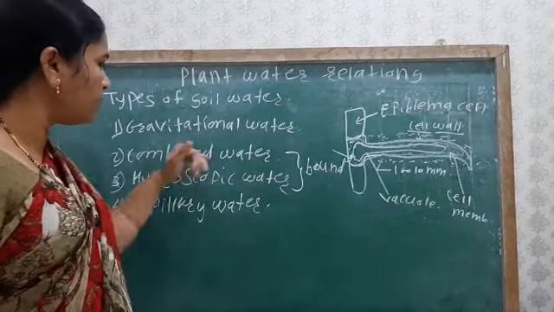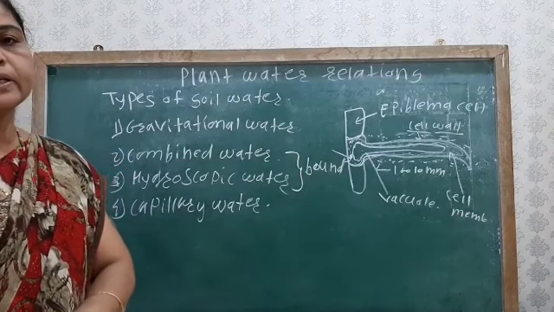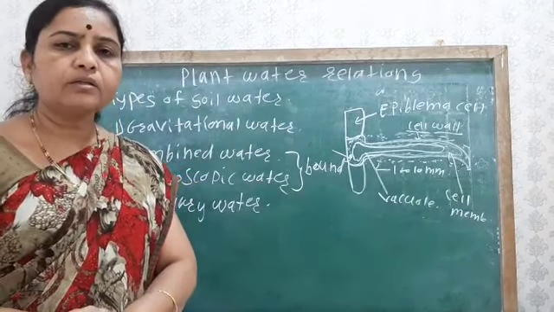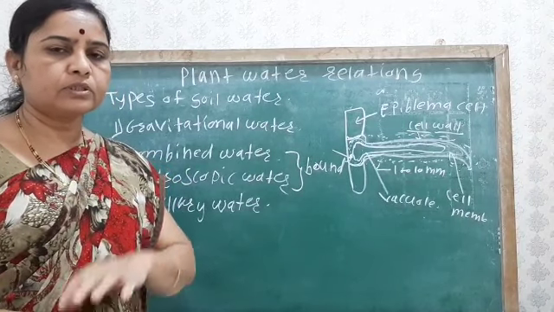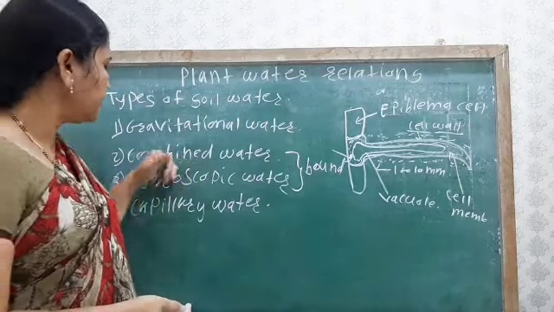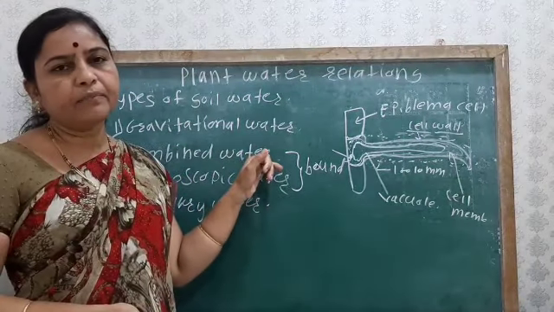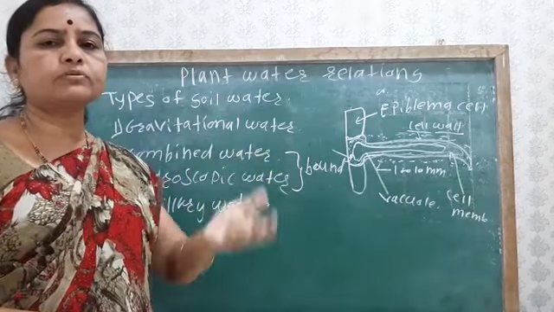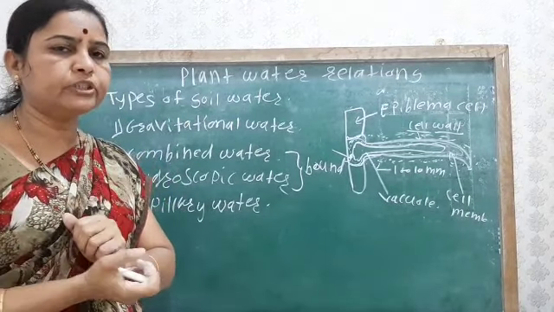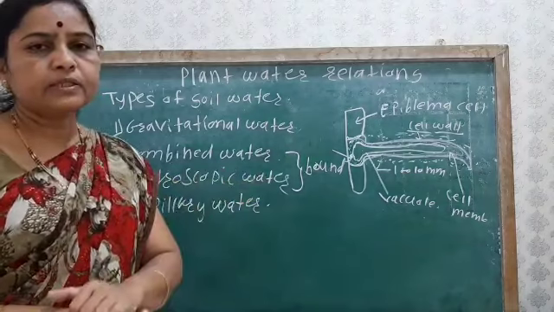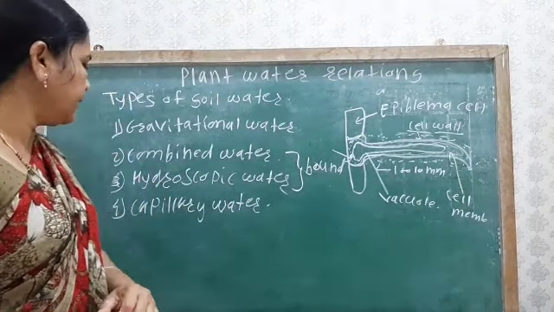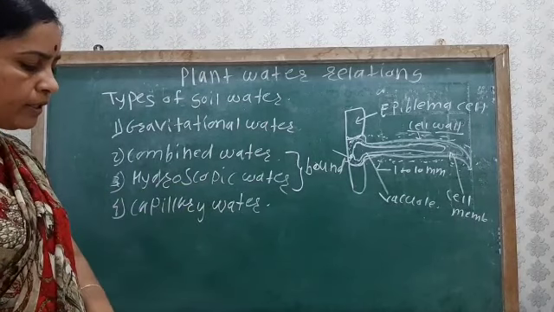Then the combined water: it is mainly hydrated forms of oxides of silicon and aluminium. So the combined water is mainly made up of the hydrated oxides of silicon and aluminium. It is combined, and due to this the water is not absorbed by the root hair of the root tip. Then next is the hygroscopic water.